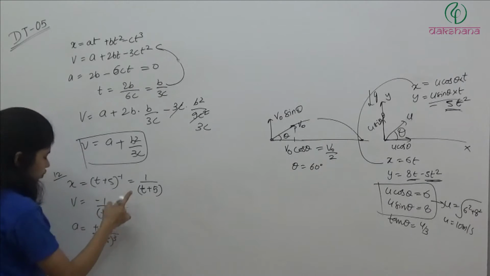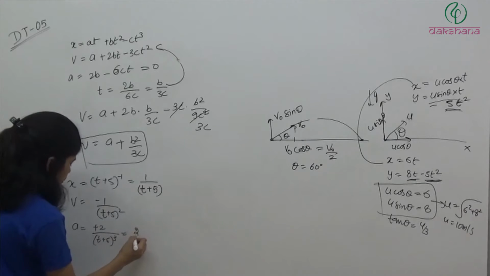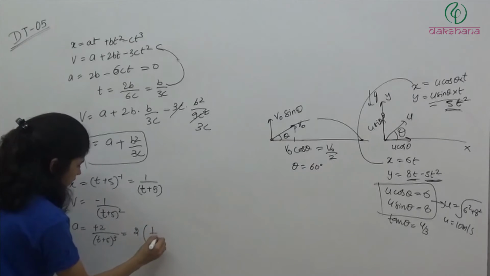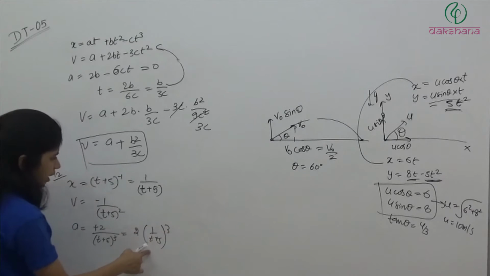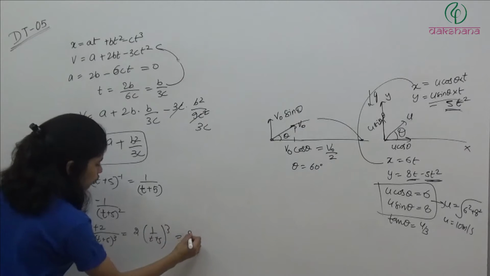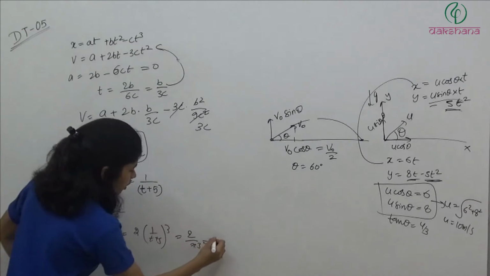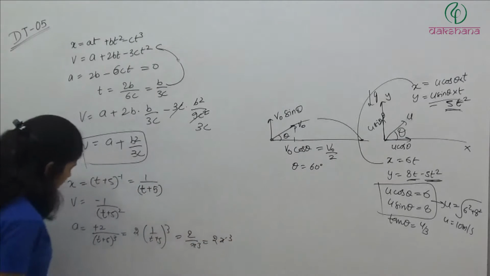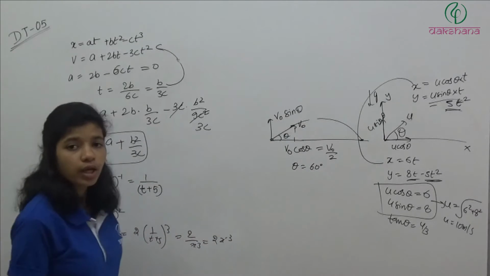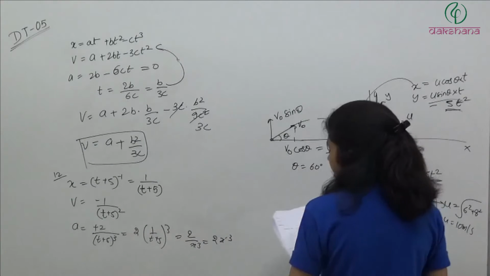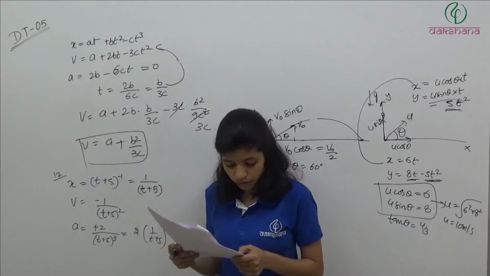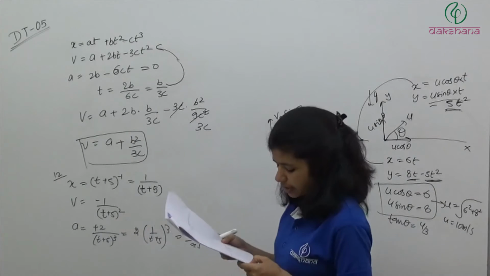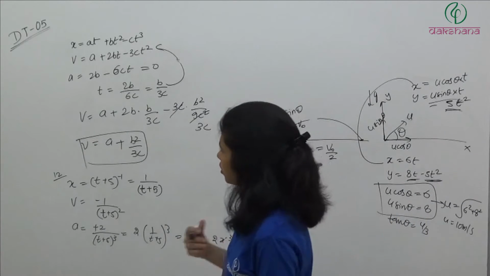So from here we can write 2 into 1 by t plus 5 whole cube, and 1 by t plus 5 is x. So 2 by x cube, or you can say 2 into x to the power minus 3. So acceleration is proportional to minus 3 power of the distance, right? Minus 3 power of the distance. Option 3 is the correct option.